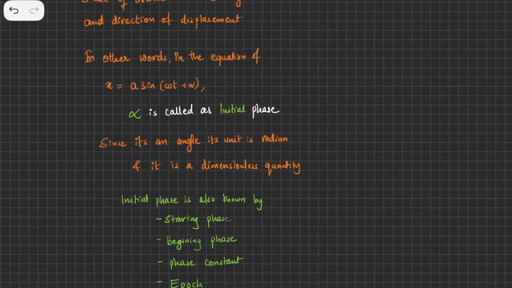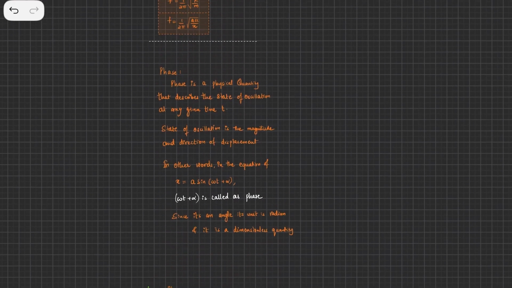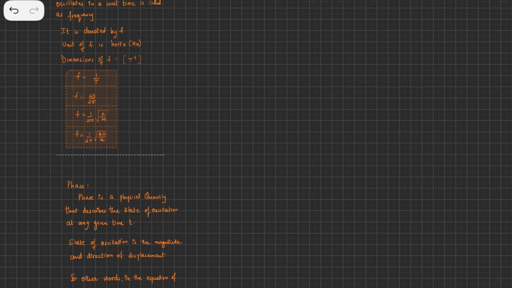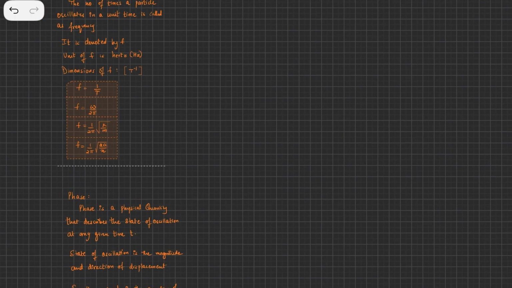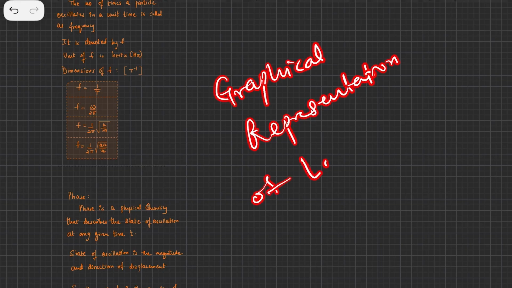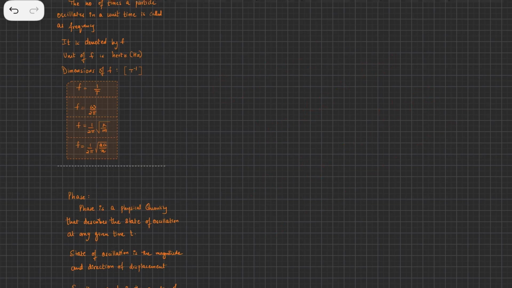So with this knowledge of initial phase, amplitude, oscillation, time period, frequency, we are going to do graphical representation of oscillation of linear simple harmonic motion in our next video. So just keep watching the videos. The next two videos will be graphical representation, and then we'll move on to composition of SHMs and kinetic energy, potential energy.